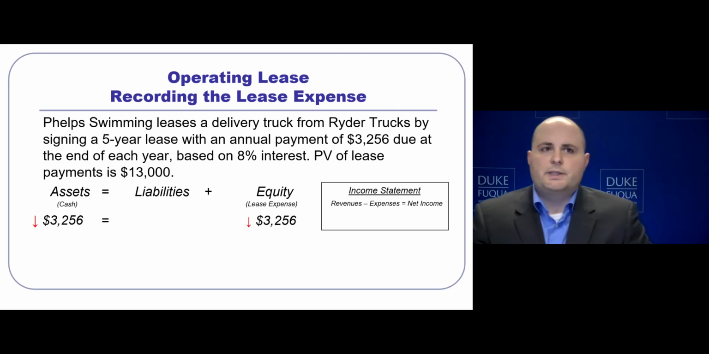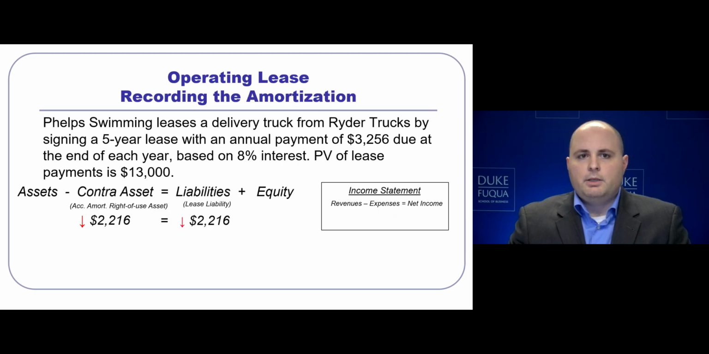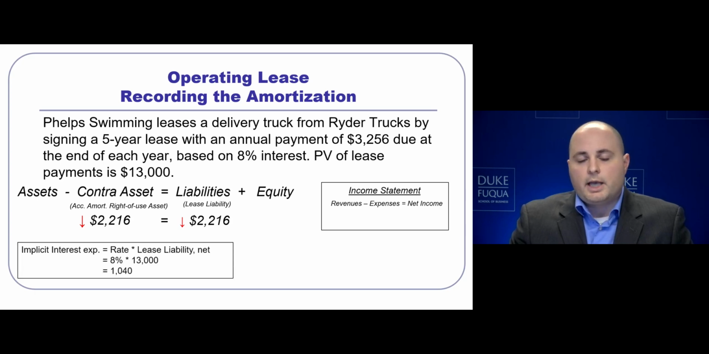Let's first record the lease expense. As mentioned previously, the total cash paid will be the total lease expense. We are not going to separate out interest and amortization expenses. From here, we will have a reduction in the contra asset and the lease liability for the amortized amount of the lease. How do we calculate that? First, we need the implicit interest rate. The implicit interest that is due on this leased asset is going to be 8% times the beginning balance of lease liability, $13,000, to get us an implicit interest expense of $1,040.